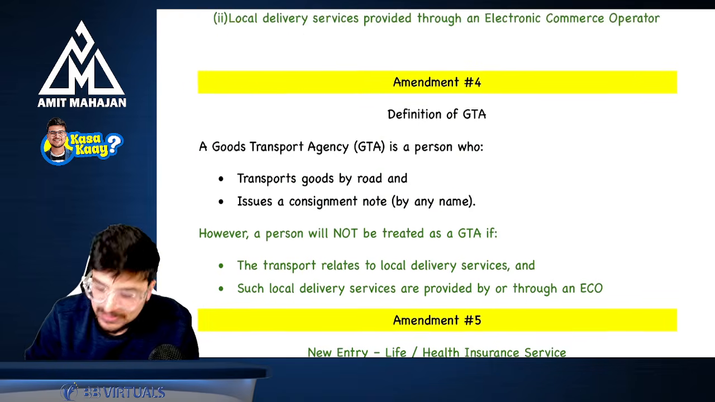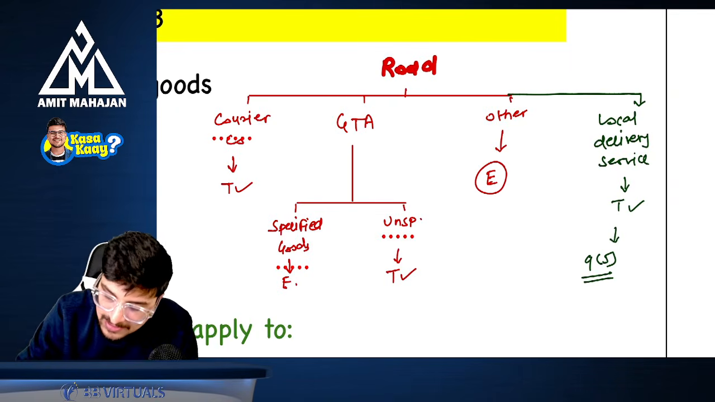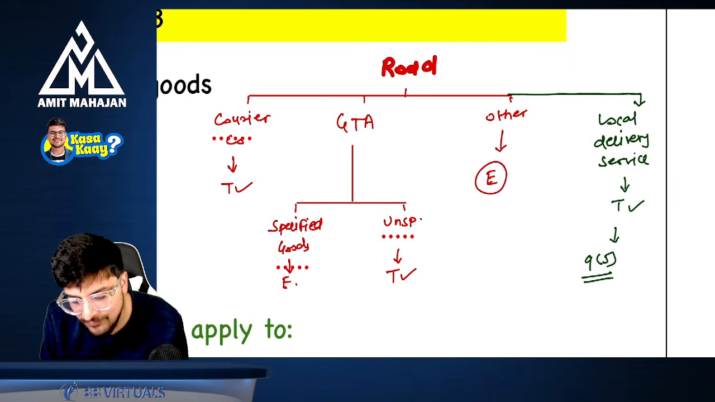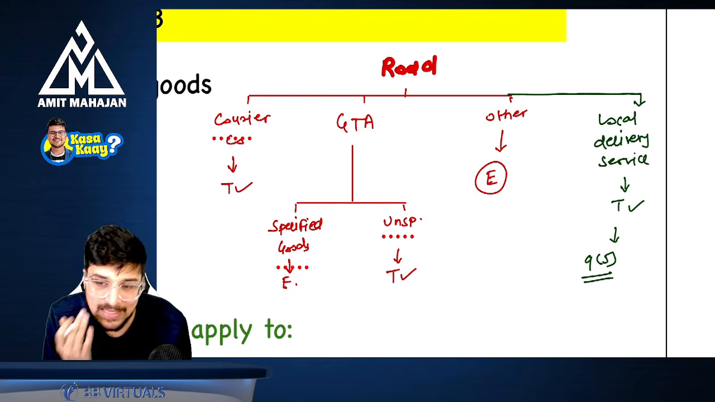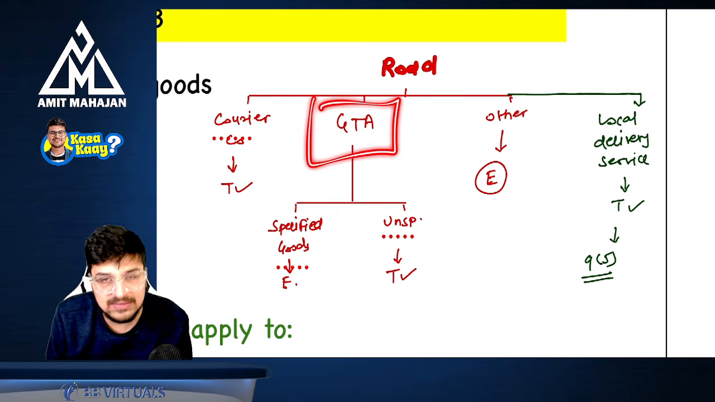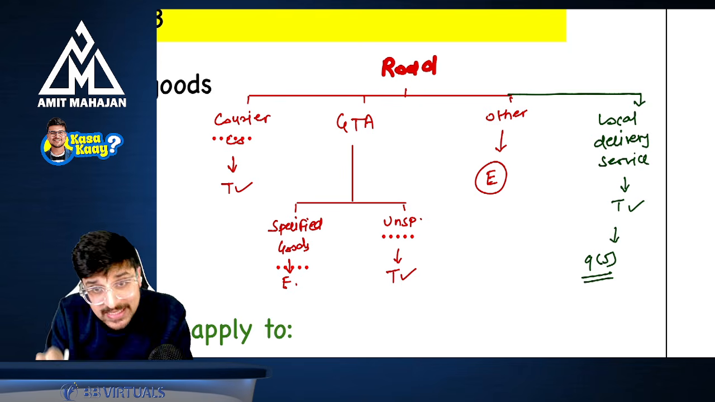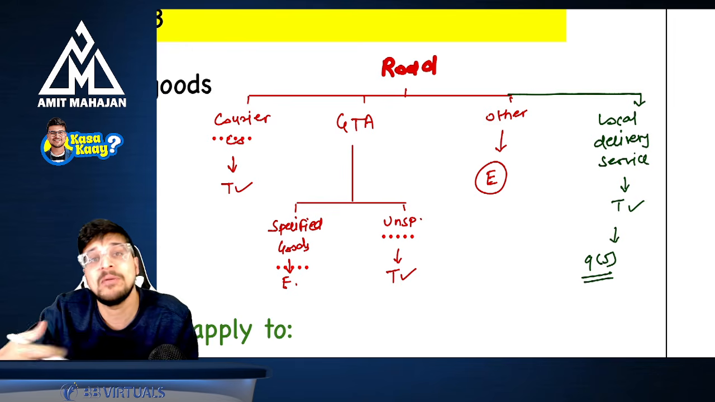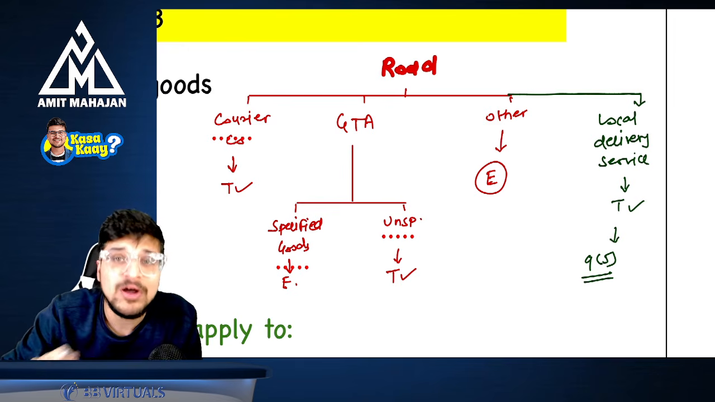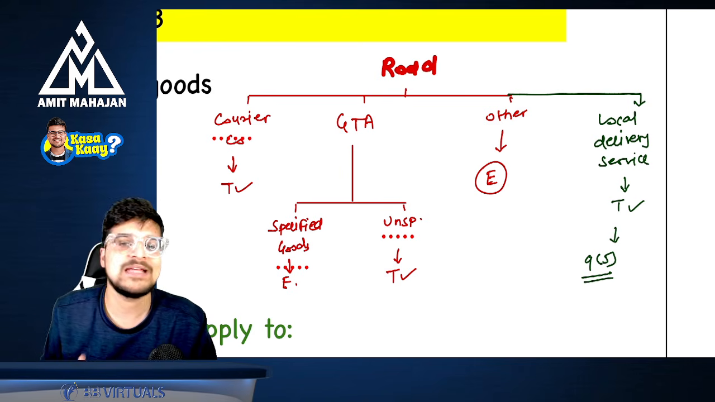Come to amendment number 4, that is GTA. Why are they discussing GTA? Because they are saying that local delivery service can fall under GTA. So people can say, no, this is not a separate service, you should consider this as GTA only. But boss, they have specifically defined GTA. Now they have amended the definition of GTA so that there is no gray area, and people will not interpret local delivery service as GTA.